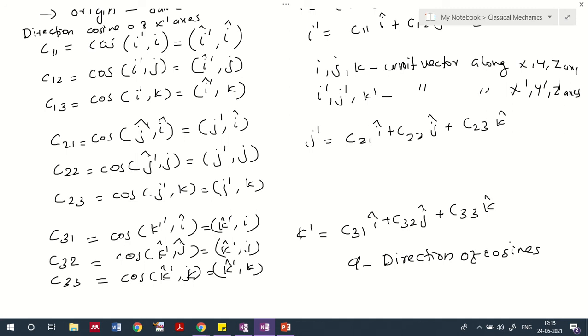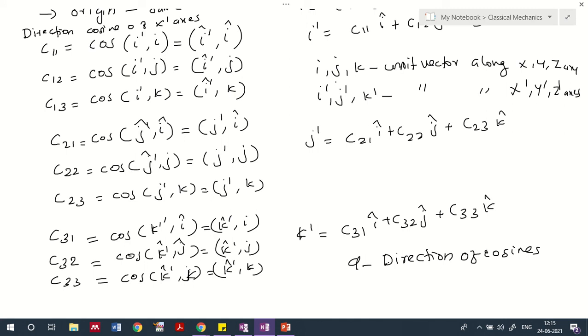We also have six unit vectors, i, j, k and i dash, j dash, k dash, representing each axis. These are the basics of understanding the kinematics of a rigid body. Direction cosines are of a lot of importance. So what is the importance? I'll come to that.